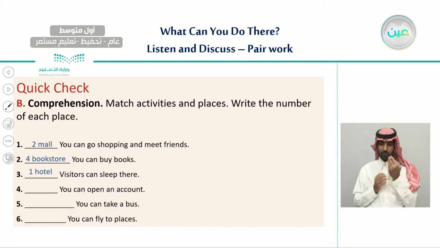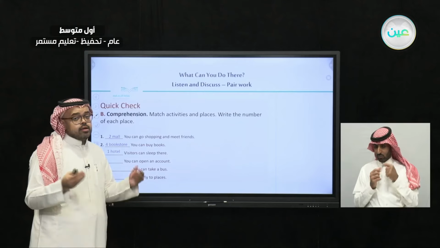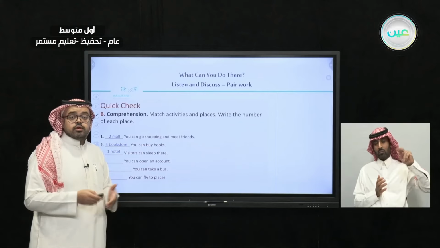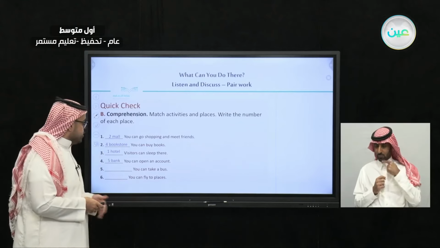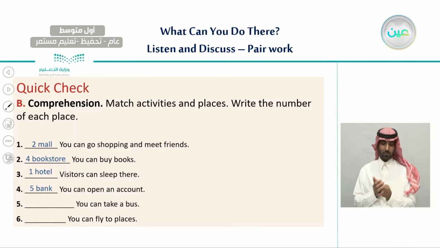And sentence number 4, you can open an account. So what is the place where you can go and open an account? Very good. It is the bank. So we're going to write number 5, which is the bank.